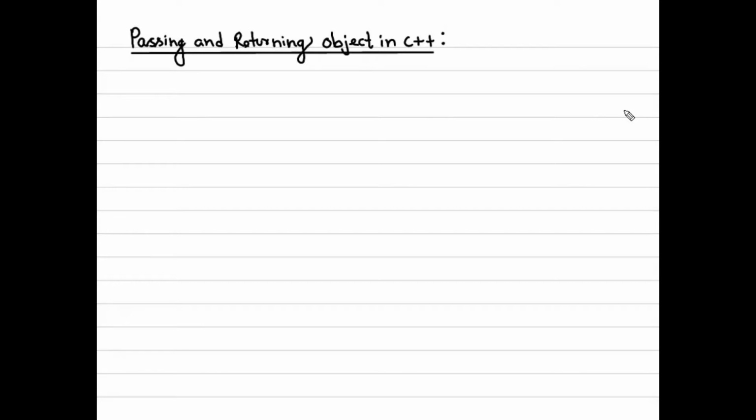C++. Okay, so either we can pass an object or we can return an object with a function. So what does it mean? Passing an object as an argument. If we have a function, we usually either pass some arguments in the function or we don't pass any. But instead of passing arguments, we can pass an object. That is the point of this lecture, playing with the object, either passing or returning an object with the function.